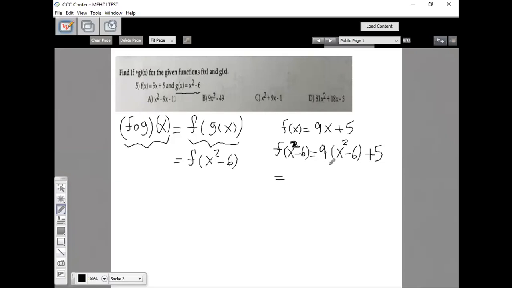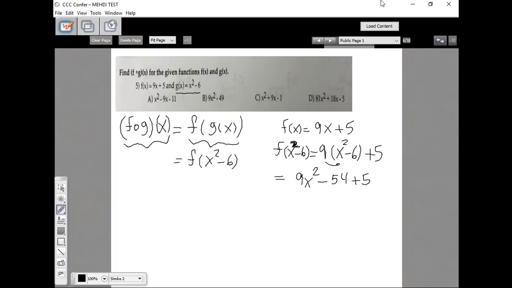I need to expand this to see which of these is the correct choice. So here I'm going to go ahead and distribute. I get 9x squared minus 54 plus 5. So here I have 9x squared, minus 54 plus 5, so I need to combine them.